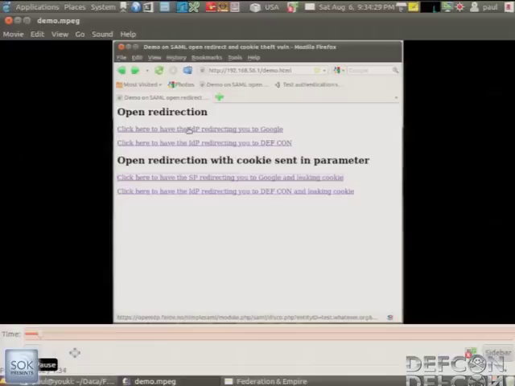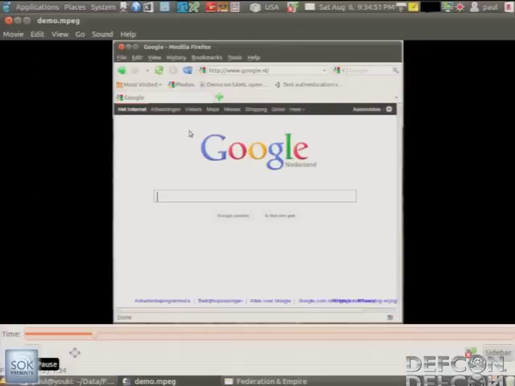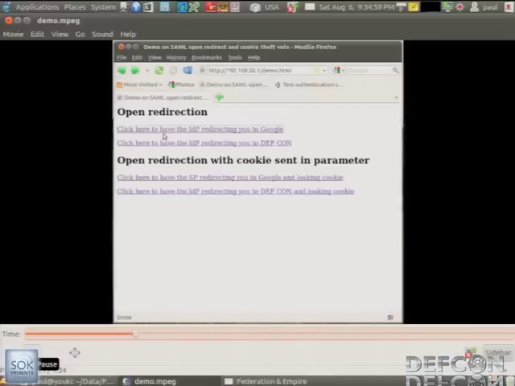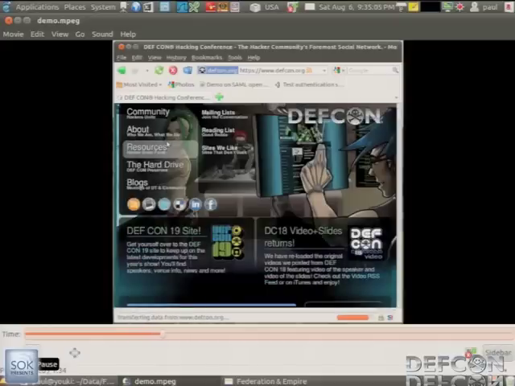So at the beginning, you're going to see that this is just the open redirection vulnerability. I don't know if you see anything, but basically here you see that it's a GET request that goes to openidp.fide.no, and when you click on this link, you're going to be automatically redirected either to Google or to DEF CON, the website. So that's a Google redirection. Then you have the same thing: this request goes to OpenIDP and gets redirected to DEF CON. So that's just the open redirection vulnerability, nothing very critical.